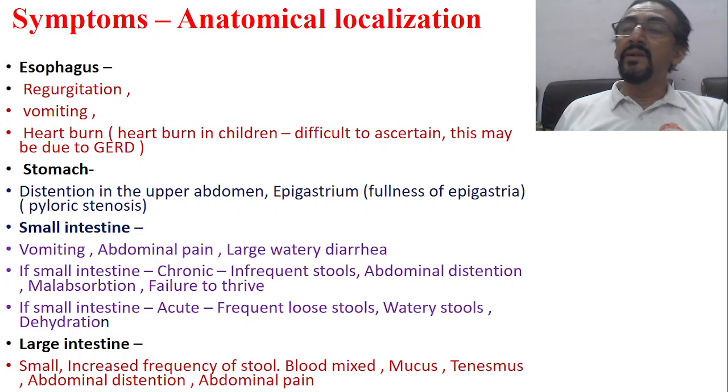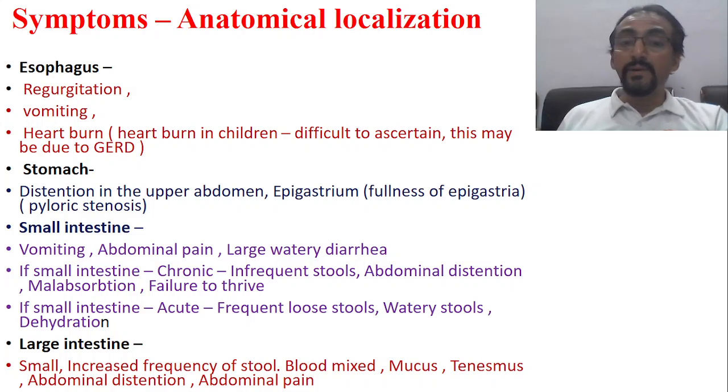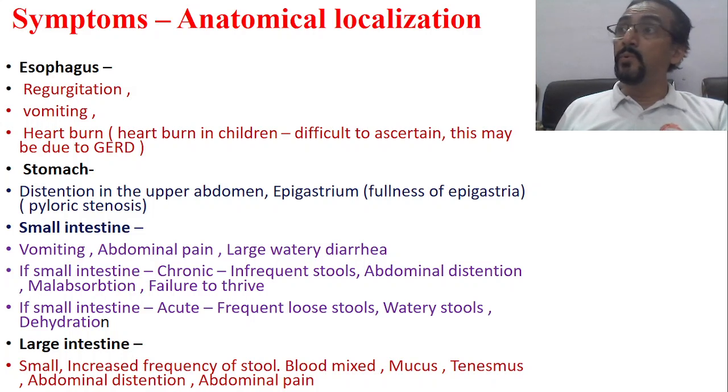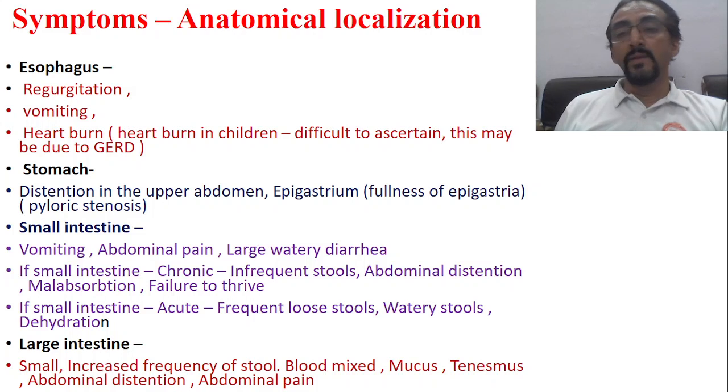Now important, when it is the large intestine, volume is less, amount formed is low, increased frequency will be there, but it may be mixed with blood and mucus, and there will be tenesmus, straining. Blood and mucus mixed stool is passed with difficulty, with pain, with a throbbing, squeezing type of pain. That is called tenesmus. There may be abdominal distension, there may be abdominal pain.